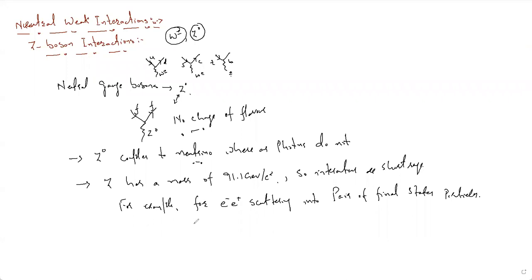So let me show this with the help of diagrams. I'm making two diagrams where in one case I will show the photon exchange, and then there is a Z0 exchange. As I said, we have some electron and this is some positron, which we represent as outgoing in the Feynman diagram. As a result, we will get two photons, gamma.